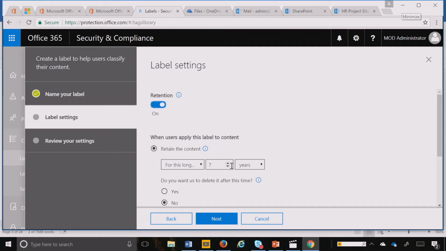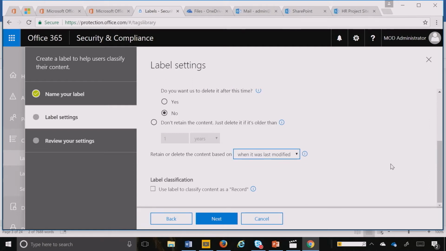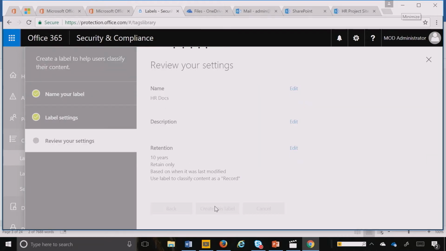I can apply retention, and let's go ahead and say this is a 10-year retention, and I want to make sure that I retain information from last modified date. And as I mentioned earlier, we'll be sharing event-based retention capabilities with you soon. I can also, at this point, use the advanced data governance capabilities of records, where you can actually be immutable, where the business user cannot delete it. I hit next, and I go ahead and create that label.